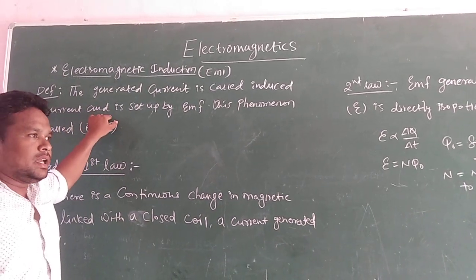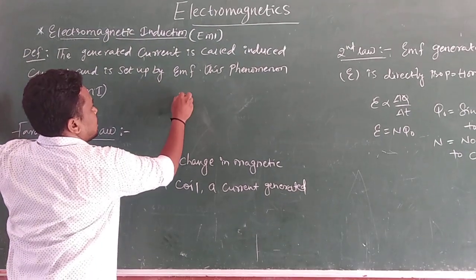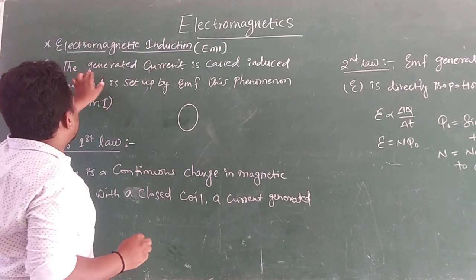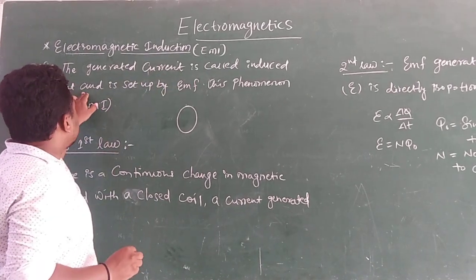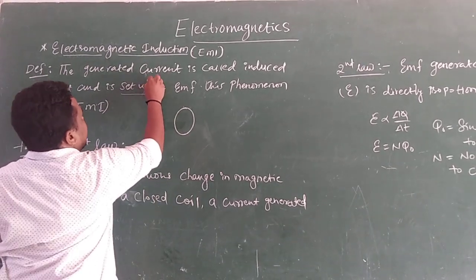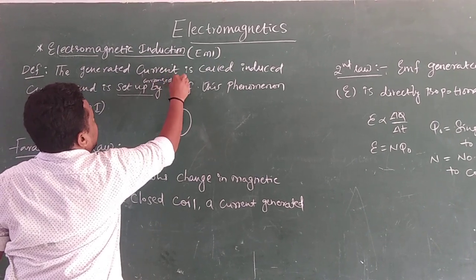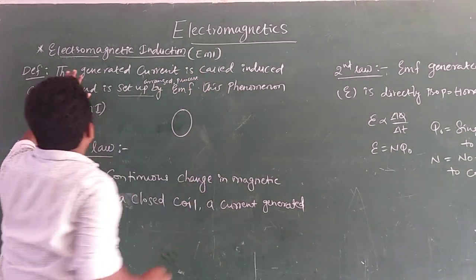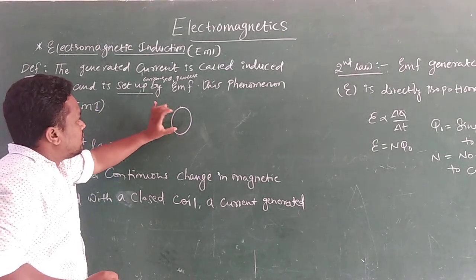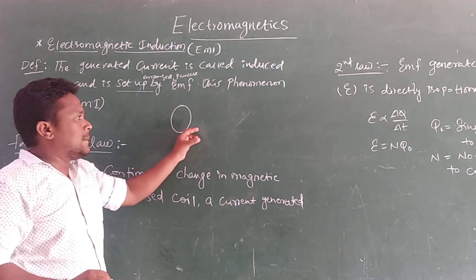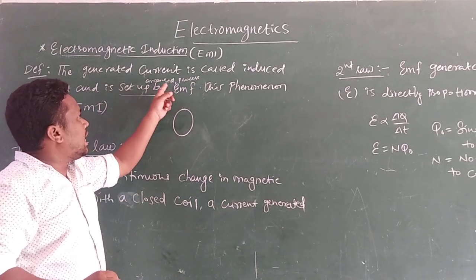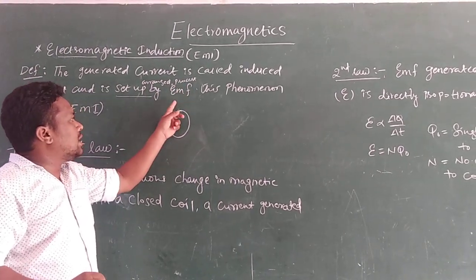Suppose you assume there is one coil, a circular ring or coil. The generated current is called induced current and is set up by, and what is the meaning of set up? It means arranged or processed. In this circular coil, a certain quantity of current is generated, and that current is set up, meaning arranged or processed, by EMF.